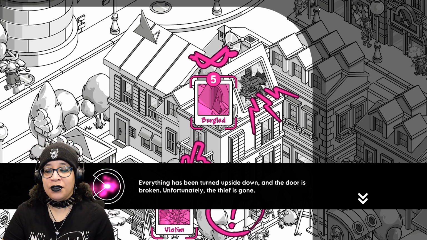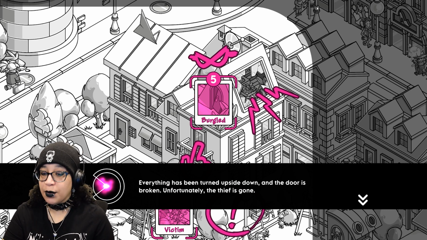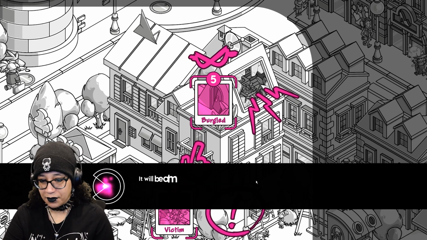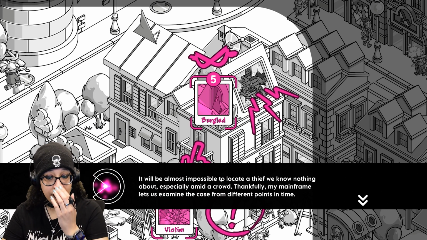Everything has been turned upside down. And the door is broken, is what I was gonna say. Unfortunately, the thief is gone. It will be almost impossible to locate a thief we know nothing about, especially amid a crowd.